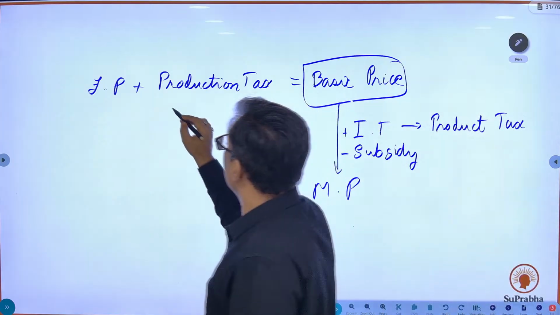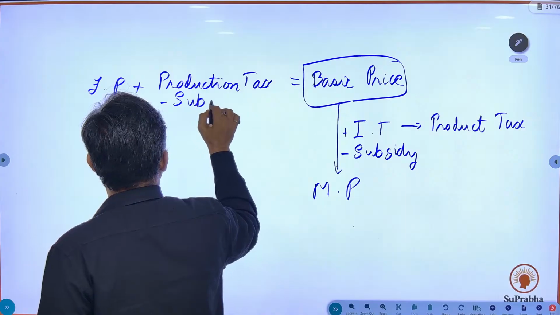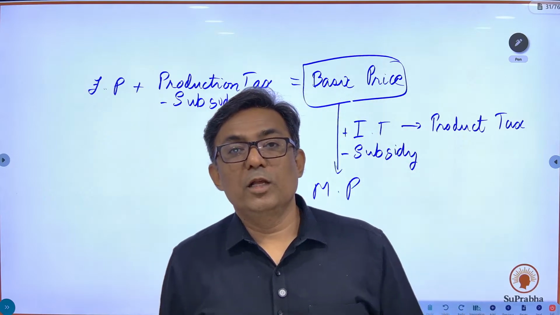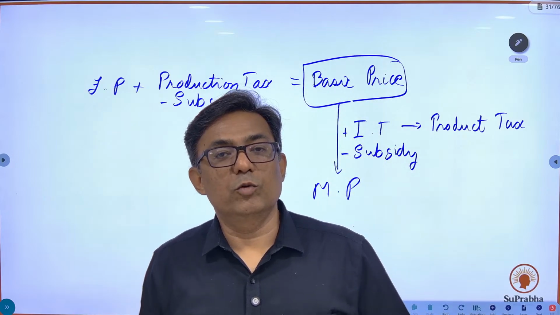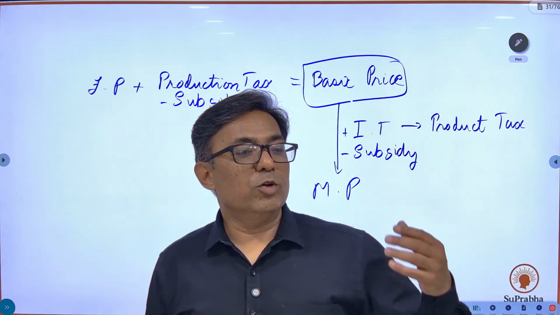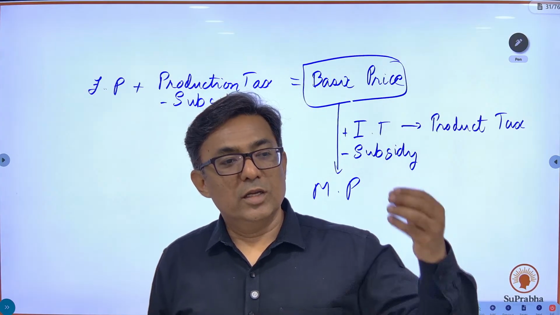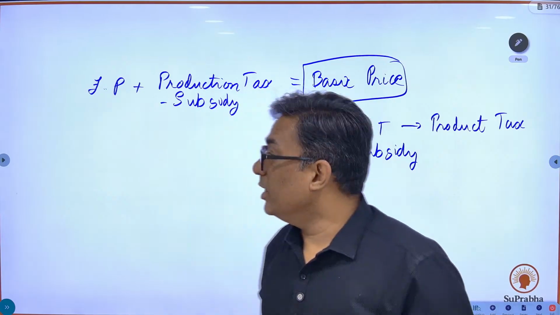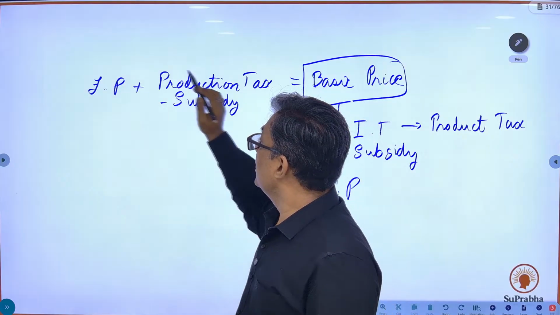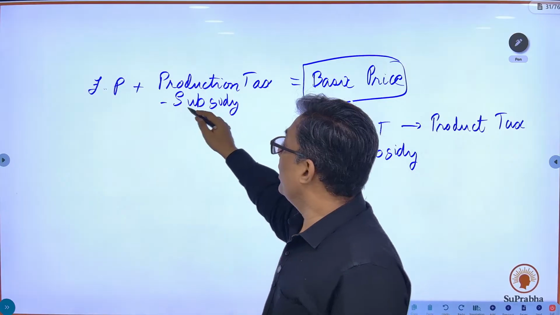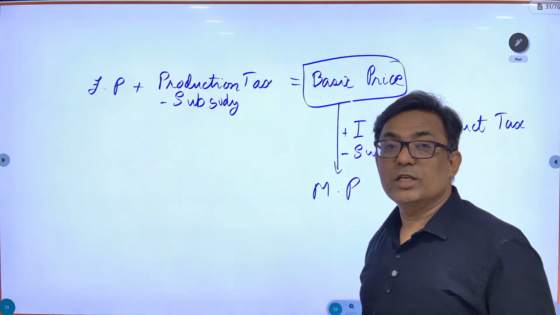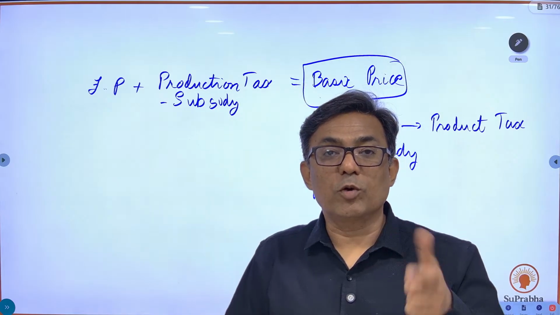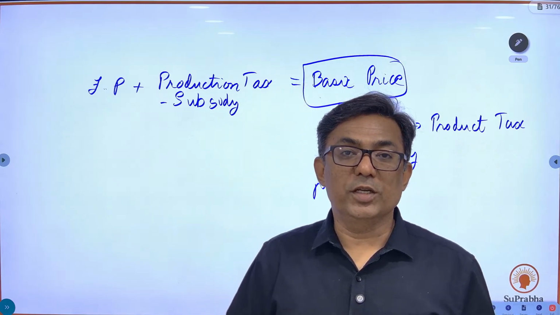Here also you can have subsidy. Okay, what are you manufacturing? Notebooks. Very good, notebooks are very important for education. So just because you are manufacturing notebooks, every year government is going to give you a subsidy of 1 lakh rupees. In that case, the basic price is going to be factor price plus production tax if at all, minus subsidy, equal to basic price. This is going to be production subsidy. It is not going to be the product subsidy.